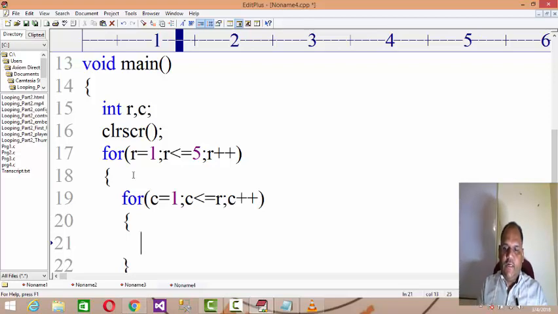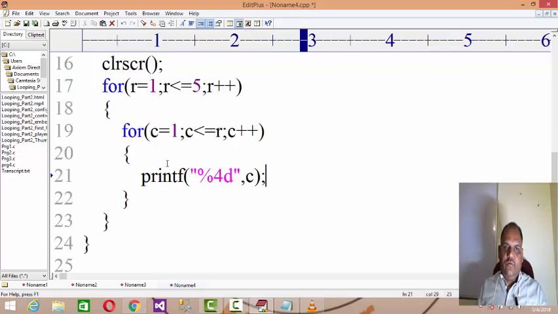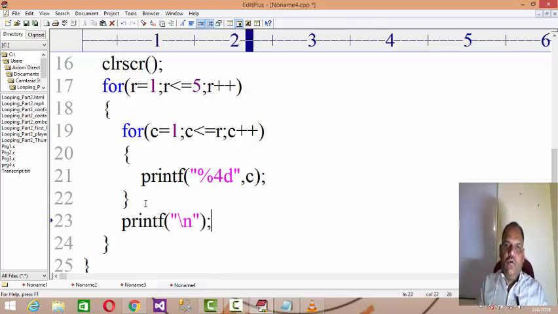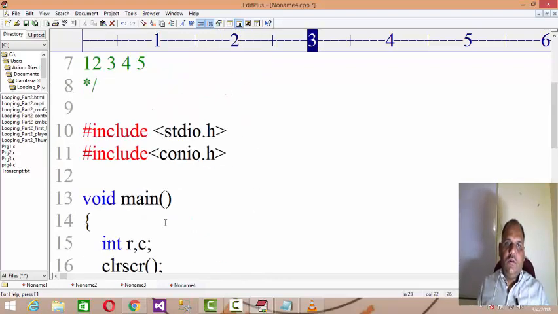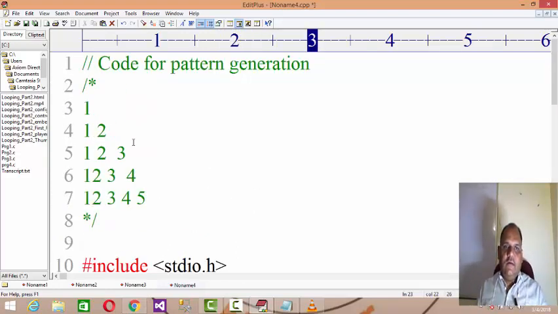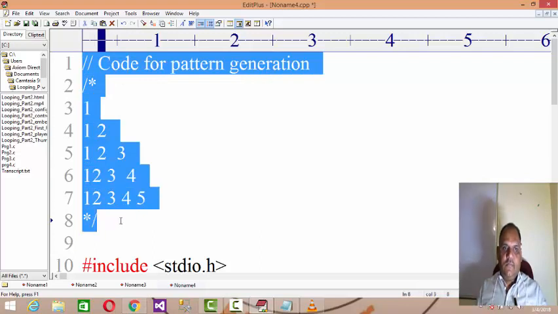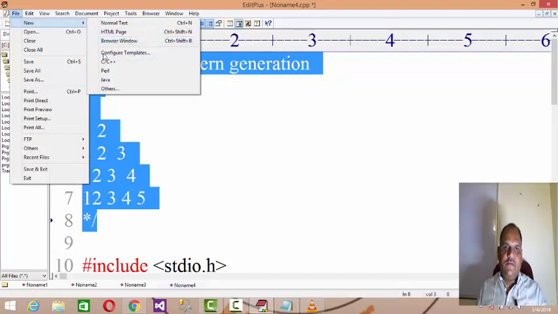If you print the column coordinate over here, you will get 1, then 1 2, then 1 2 3, then 1 2 3 4 likewise, and then you go to the new line. After testing all these codes you will understand the logic behind generating the patterns. Let us generate another pattern now as we get used to pattern generation.